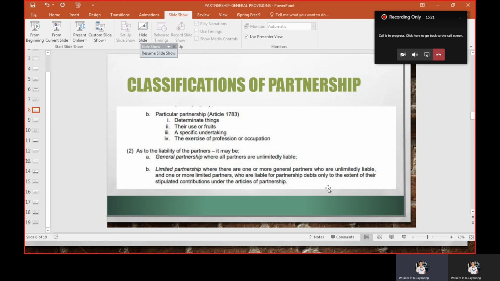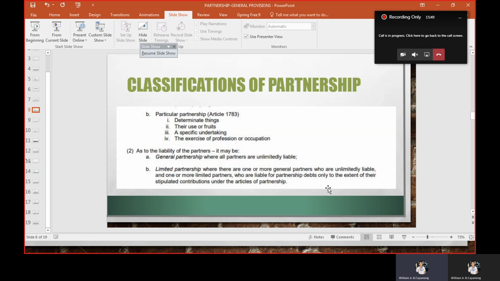So there is a determining thing. Okay, there is also a specific undertaking. For example, they were going to conduct a construction, bidding with the government, and then you partnered up for the particular undertaking. So, that's a particular partnership.